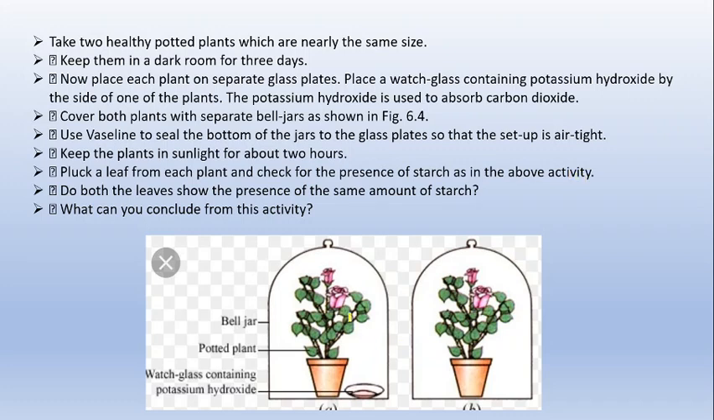So you can pluck a leaf from the two plants and dip them into iodine solution. The leaf which contains starch will turn blue black in color, right? So hence we will see that the leaf plucked from plant A will not turn blue black, and the leaf plucked from plant B will turn blue black, because here the carbon dioxide is not absorbed by the potassium hydroxide. I hope this activity is clear.